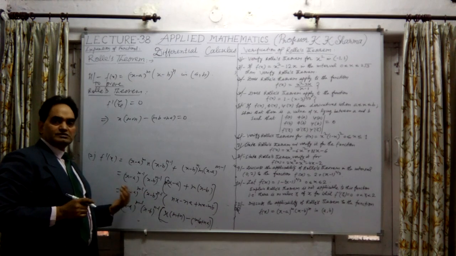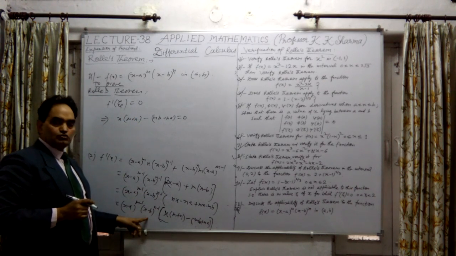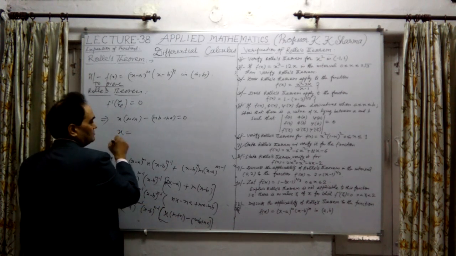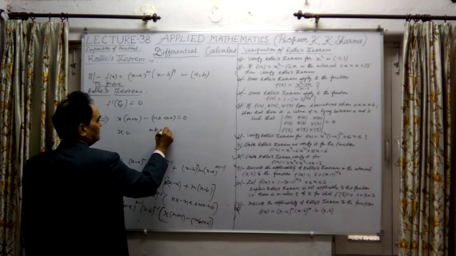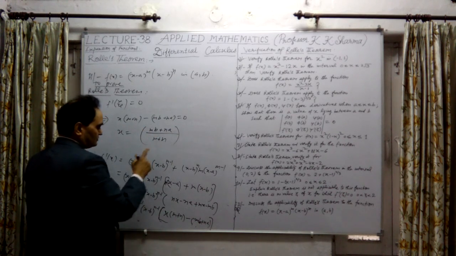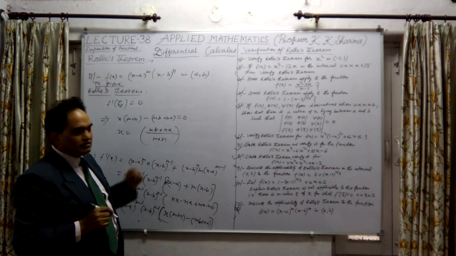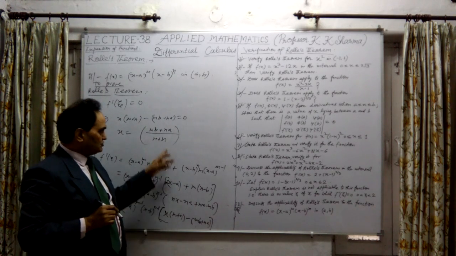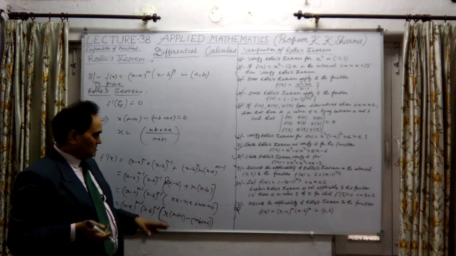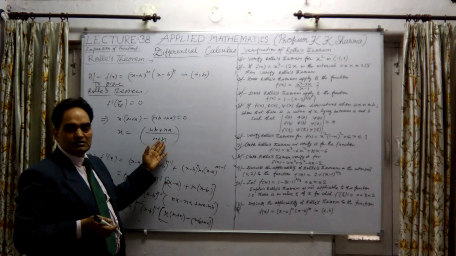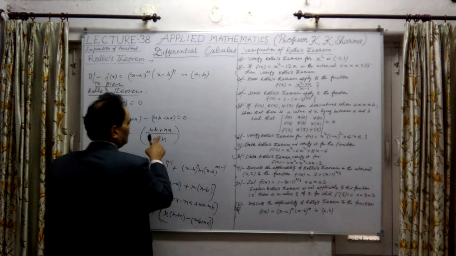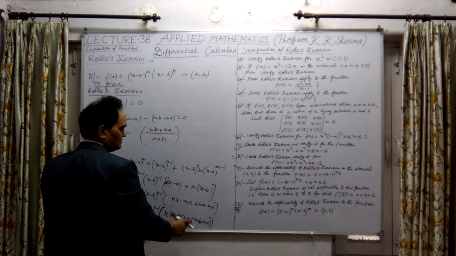And x minus a equal to 0 means x equal to a, which we already have. x equal to b, we already have. But from the third, there is another point, and that will be x equal to (mb plus na) divided by (m plus n). So this point must lie between a and b for Rolle's theorem to apply. If I substitute x equal to this, the value is satisfied.